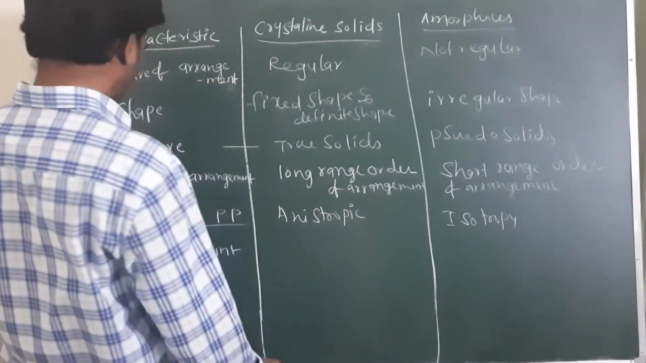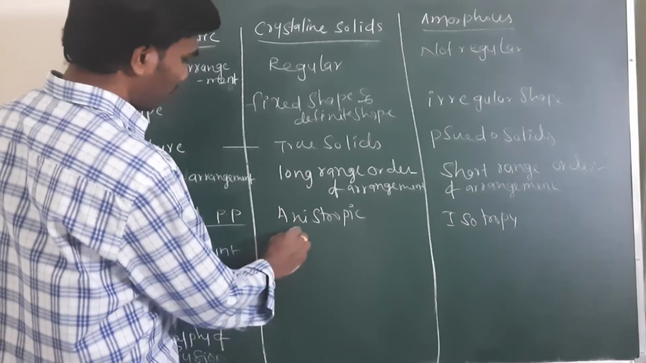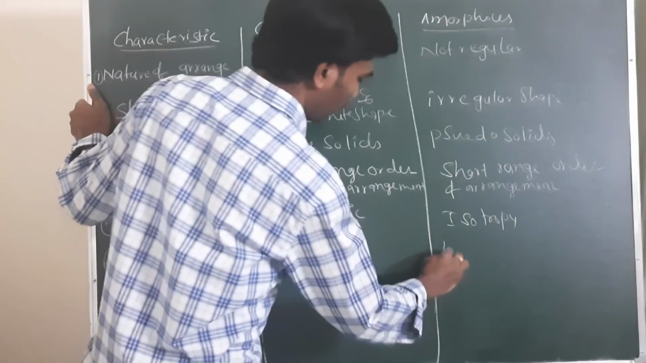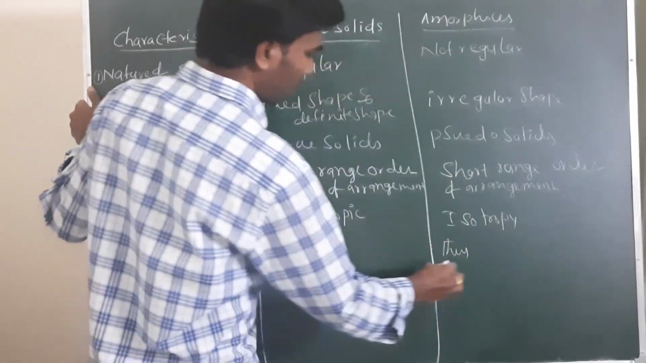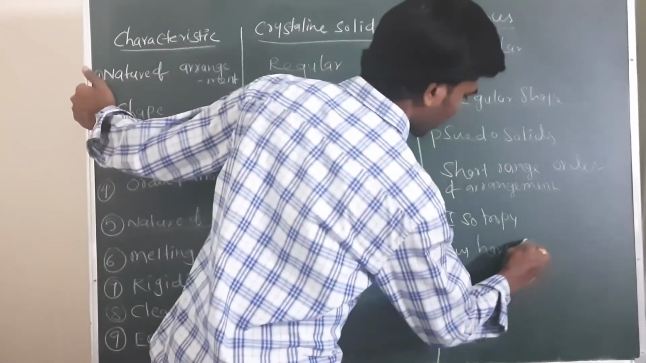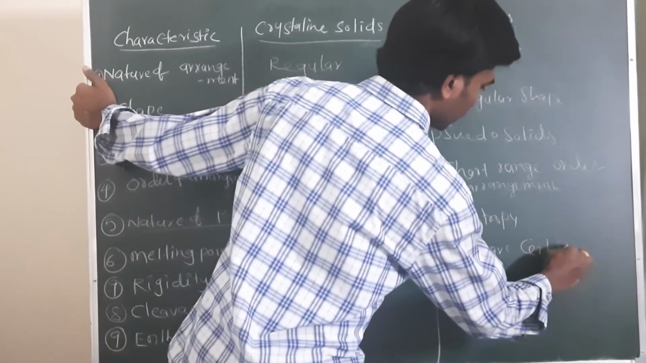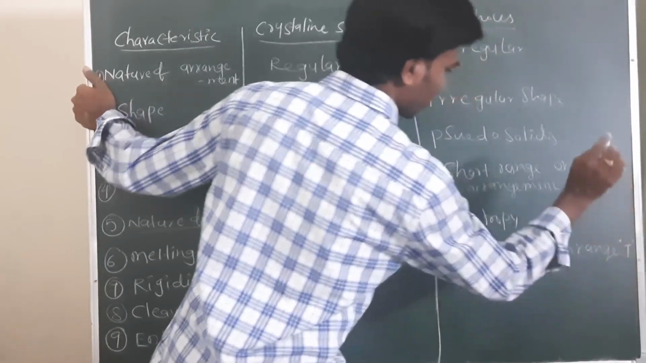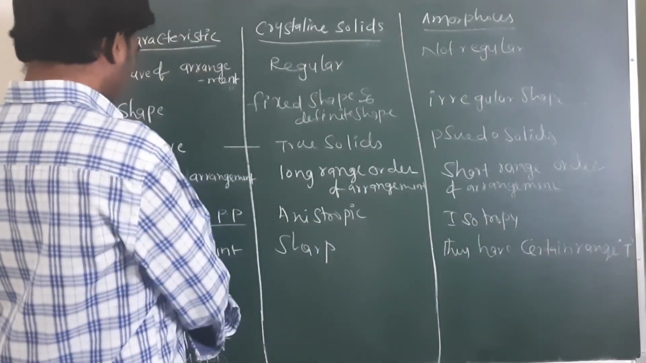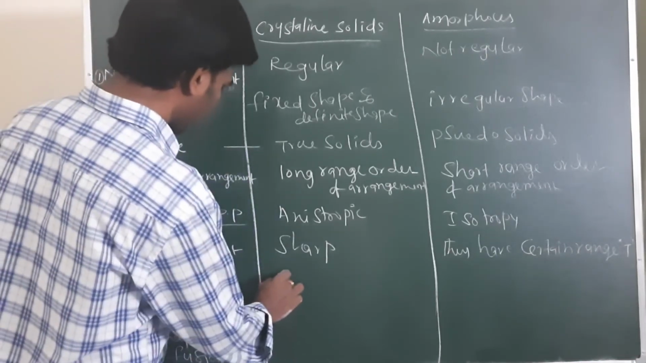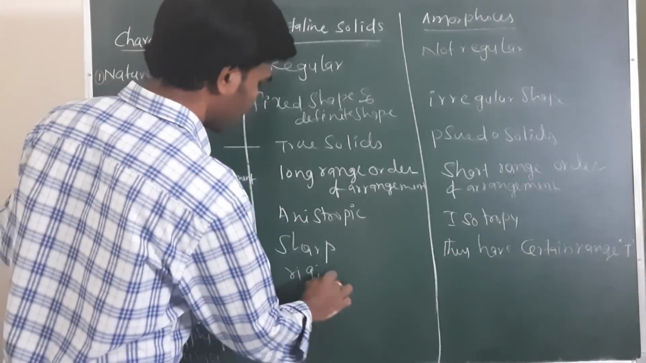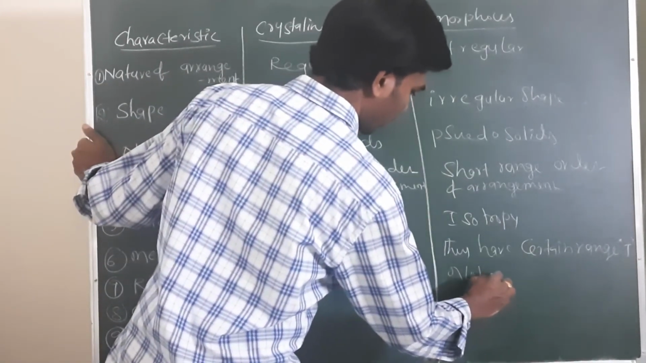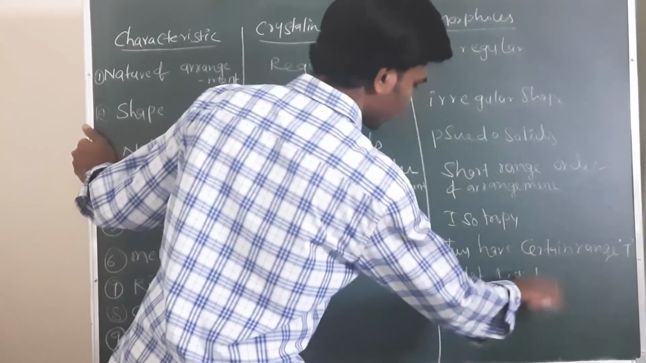What is anisotropy, what is isotropic, I told you already. Next, melting point. Crystalline solids have a sharp melting point, while amorphous solids melt over a certain range of temperature. T stands for temperature here. Next one, rigidity. These crystalline solids are rigid, and amorphous solids are not rigid, meaning they are distorted.